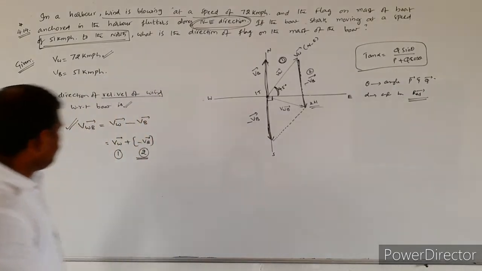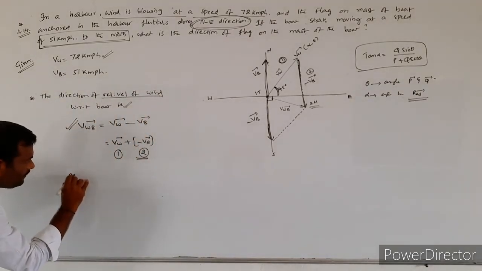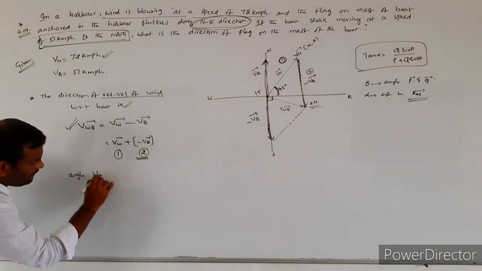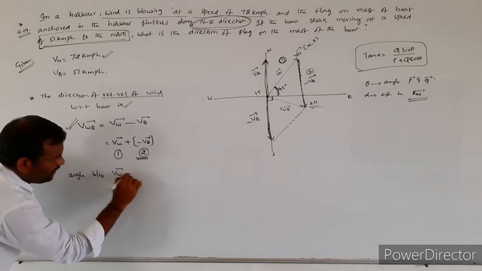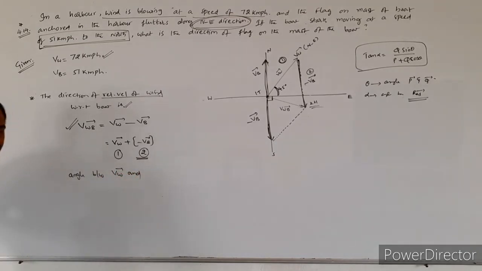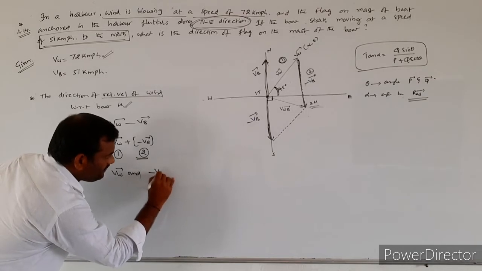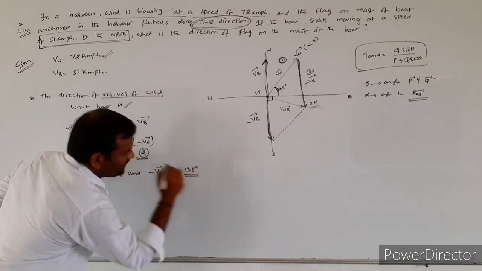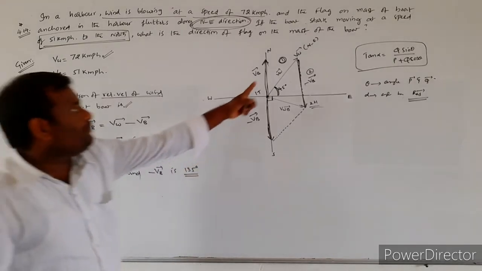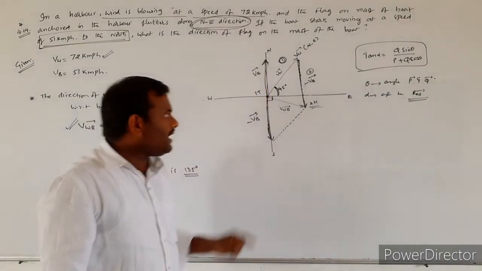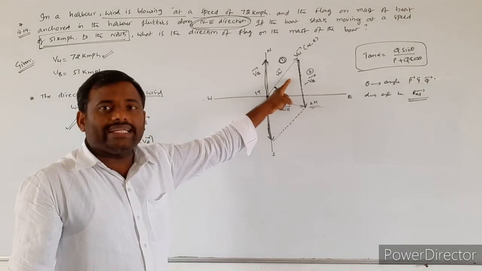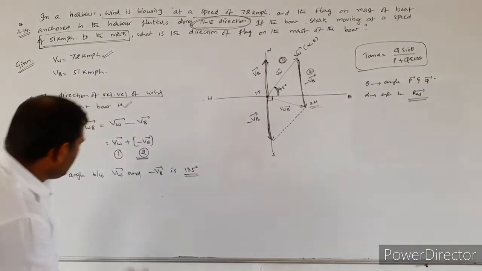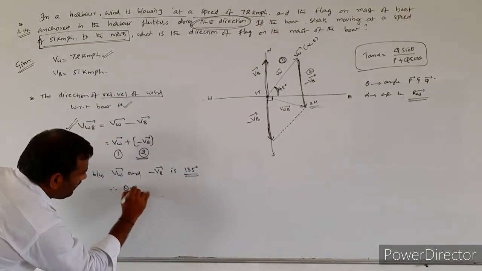So the angle between VW bar and minus VB bar is 90 plus 45, that is 135 degrees. Therefore, you got the theta value.